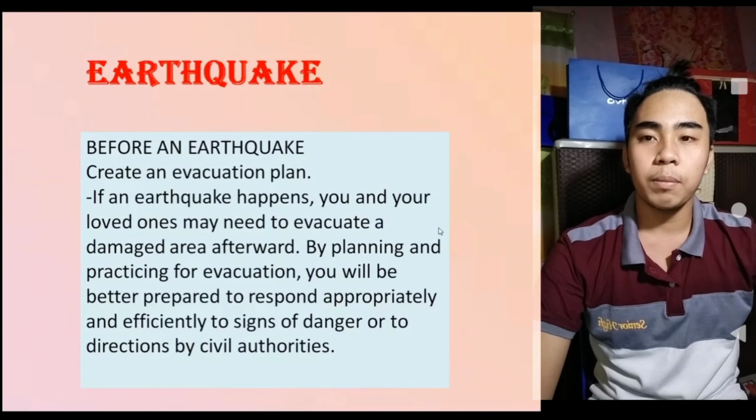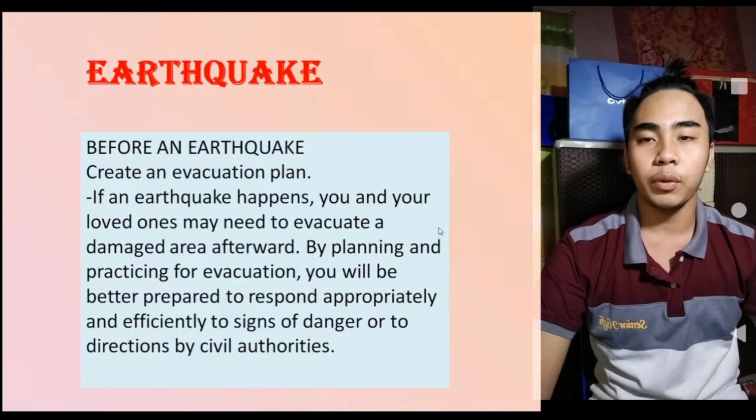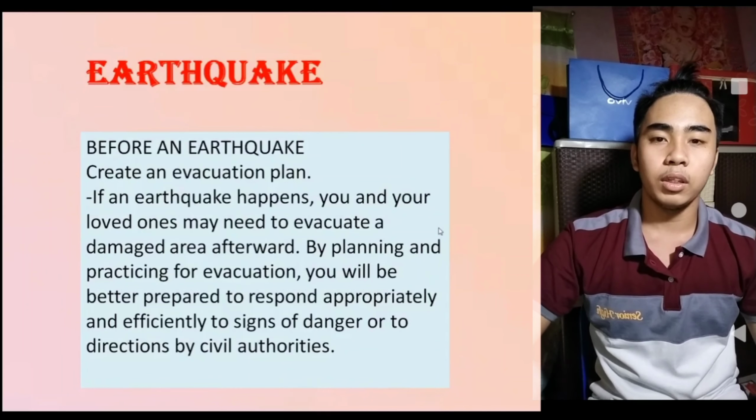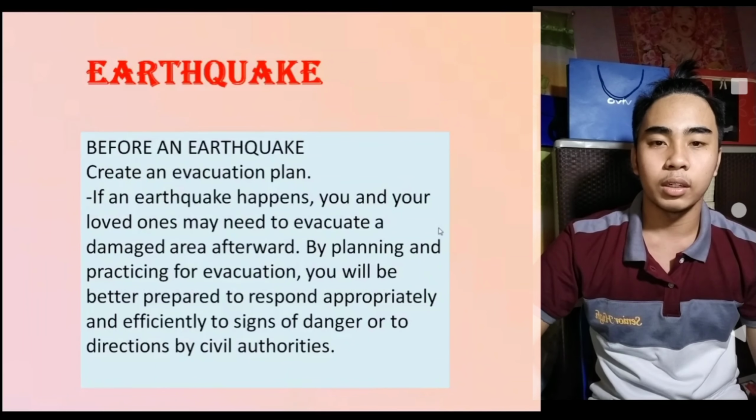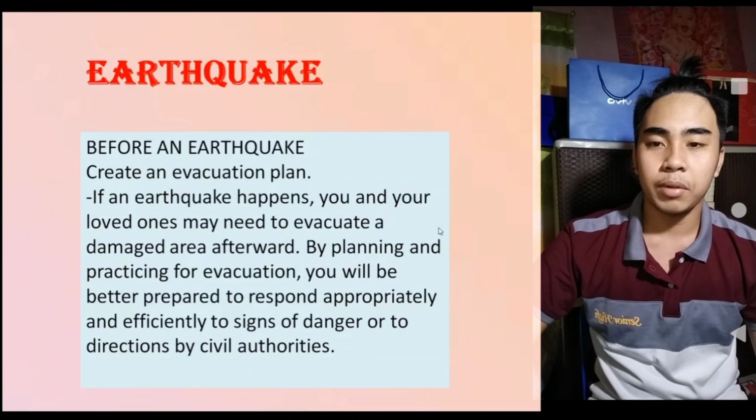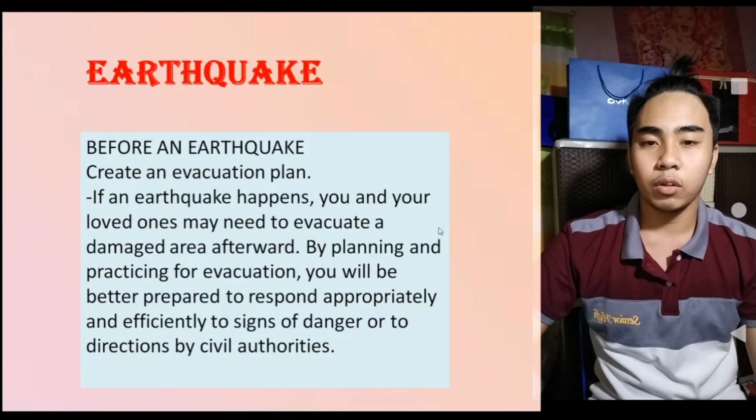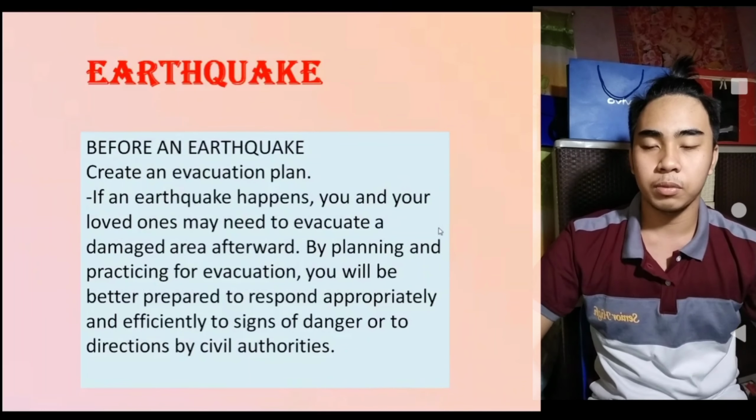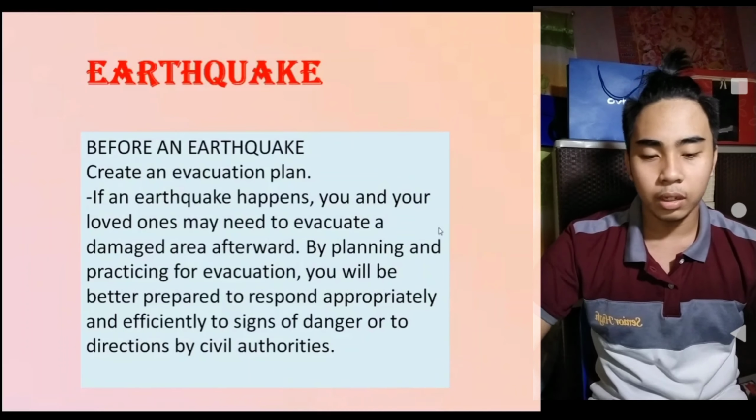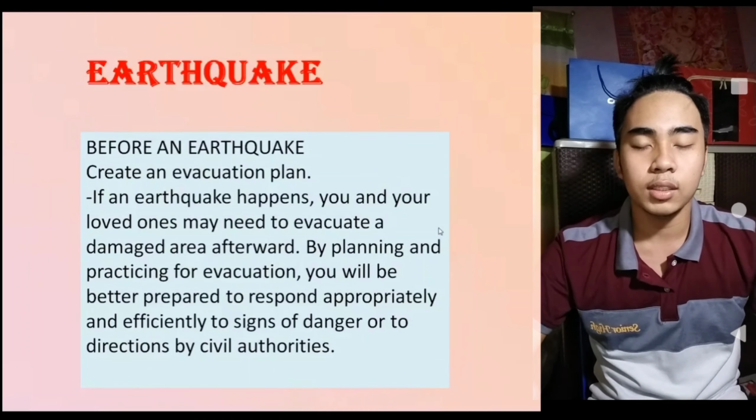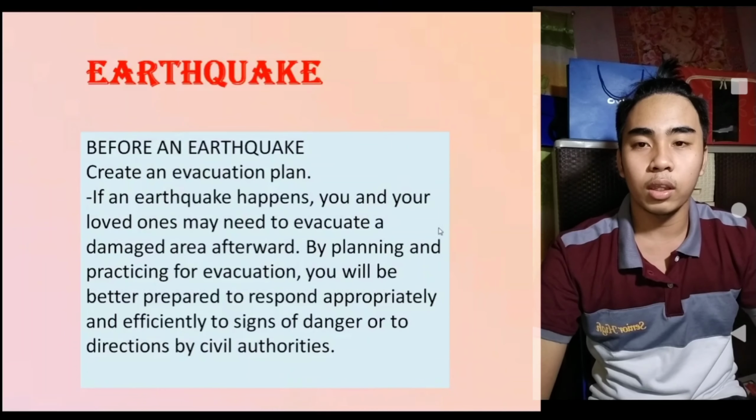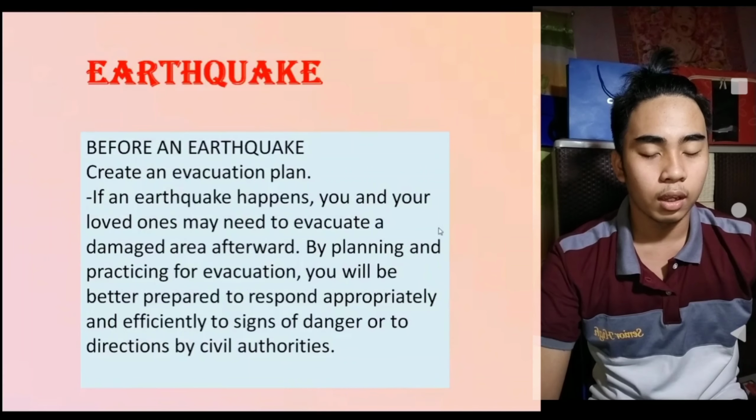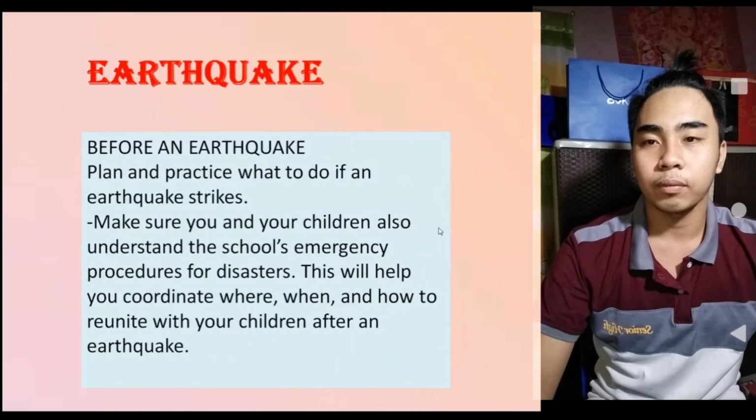Create an evacuation plan. If an earthquake happens, you and your loved ones may need to evacuate a damaged area afterward. By planning and practicing for evacuation, you will be better prepared to respond appropriately and efficiently to signs of danger or to the directions of civil authorities. So, dapat may evacuation plan kayo kung anong gagawin at saan kayo pupunta kung sakaling nagka-earthquake. So, dapat alam niyo na yung mga ganon para pag tumama yung earthquake, hindi na kayo kung saan pa pupunta.